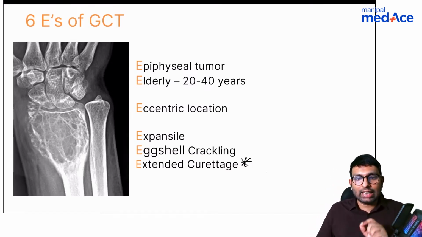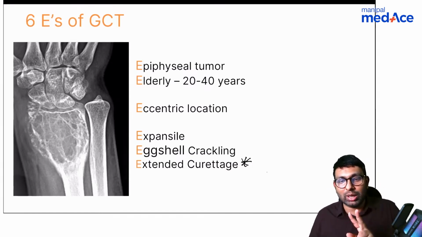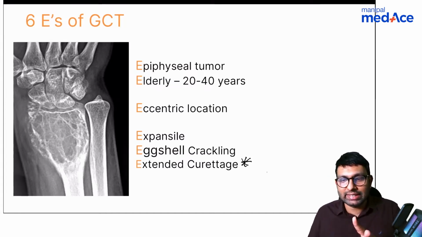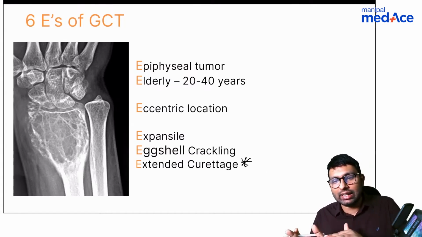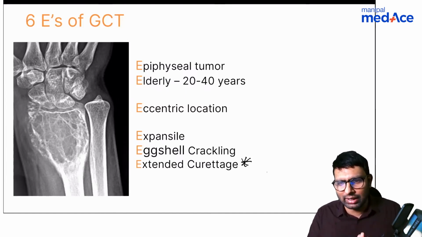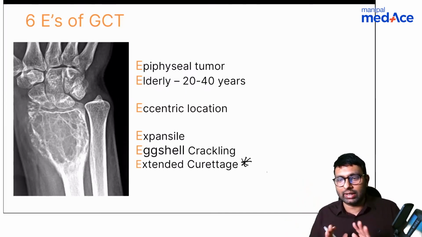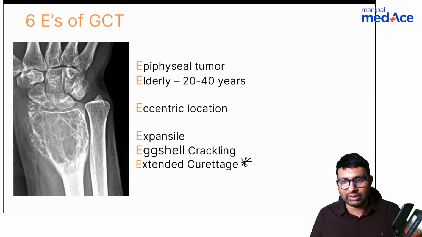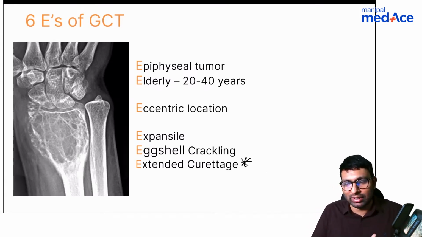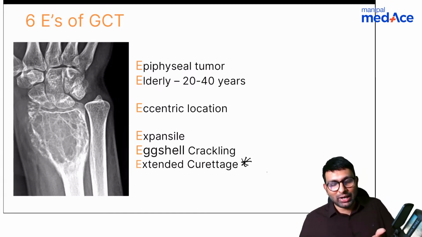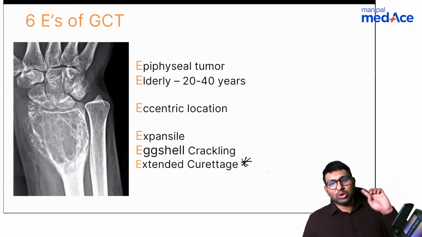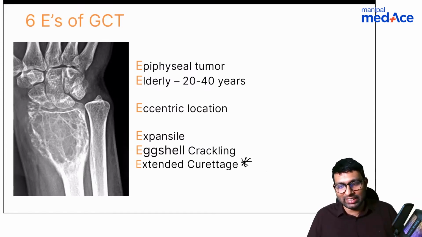Dr. Jain, elderly, when we are talking in respect to epiphyseal tumors. Between chondroblastoma and GCT, GCT is seen in elderly patients and chondroblastoma is seen in relatively younger patients. That is what elderly means. Not that 60 to 80-year elderly, only talking about epiphysis. See, I cannot tell 20 to 40 is elderly because then that is offending my age and your age as well. So I don't believe it is elderly. But if you want to remember epiphyseal tumors, elderly and children, you can use this E. Okay.